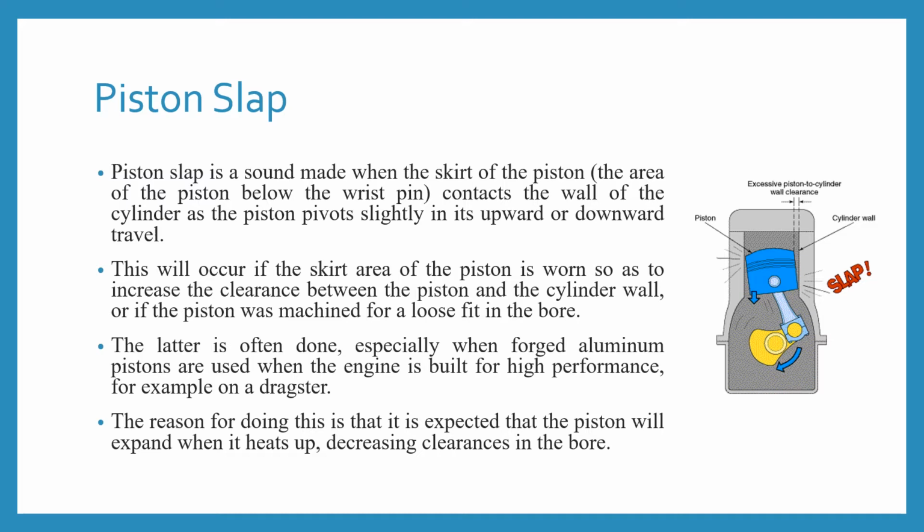Due to this reason, piston slap occurs. The latter is often done, especially when forged aluminium pistons are used, when the engine is built for high performance, for example a dragster. Due to this reason, this slap occurs.